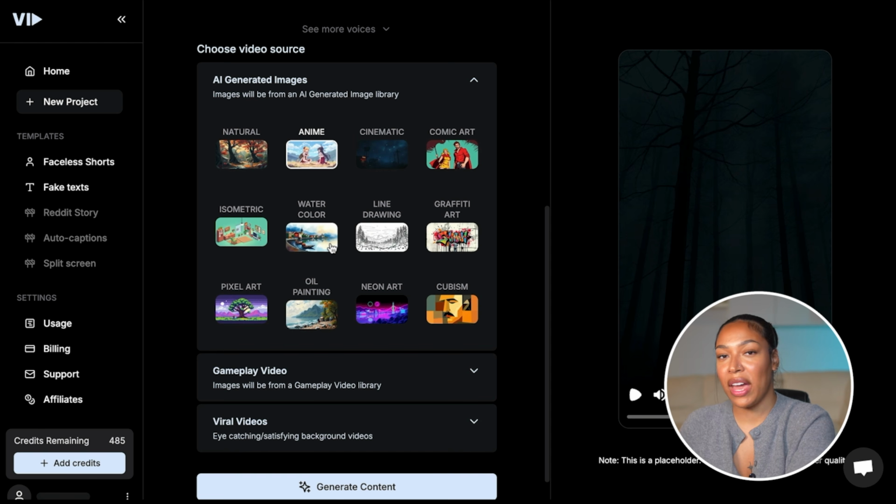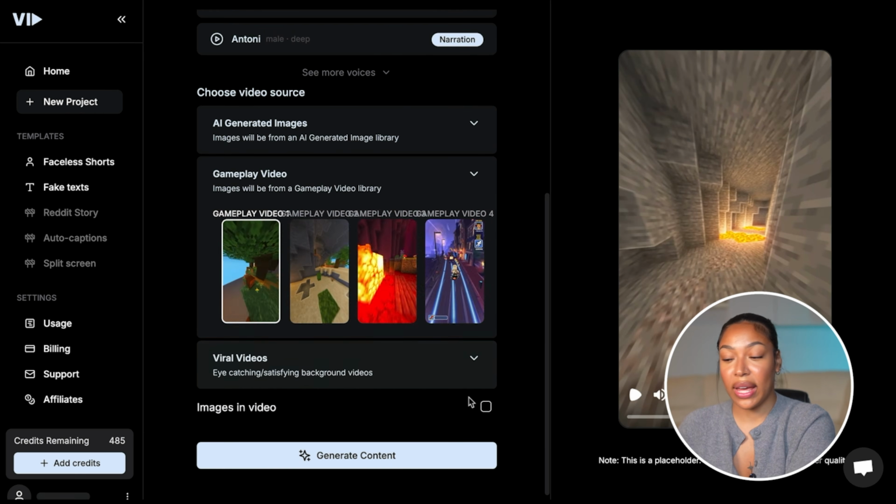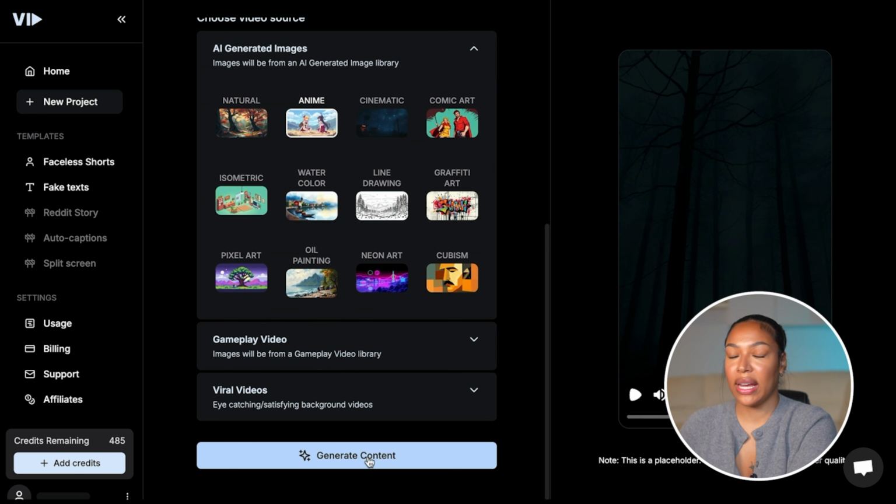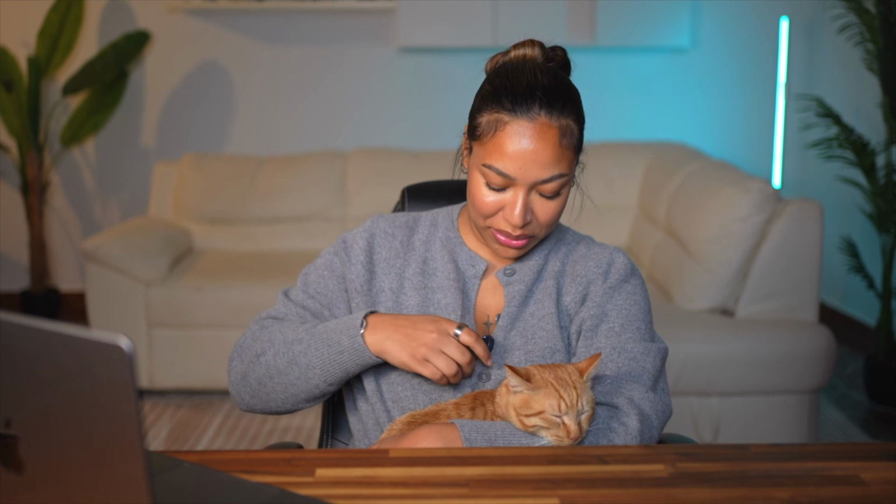So you can choose from AI generated images. You could go for gameplay videos, or you can go for viral videos. Once you've picked one, you can go ahead and click generate content. And as we wait for the video to be generated, I'm going to put you onto some cat ASMR.